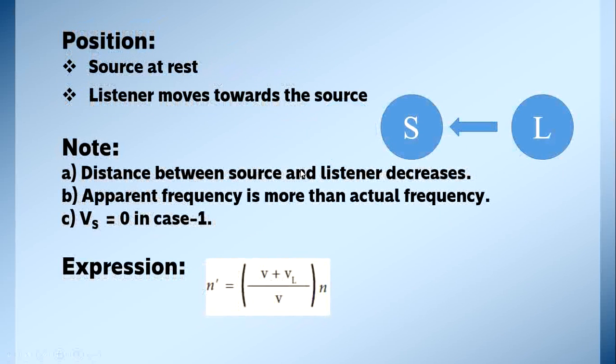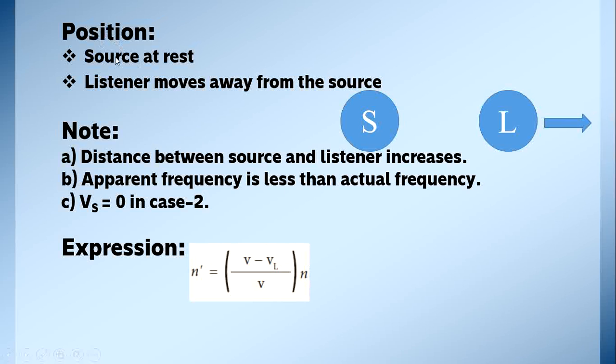And then next condition, source is at rest and listener moves towards the source. So when the listener moves, what happens? The distance decreases. So here apparent frequency is more than actual frequency. So Vs becomes 0. So the first expression becomes (V plus VL) by V into N.